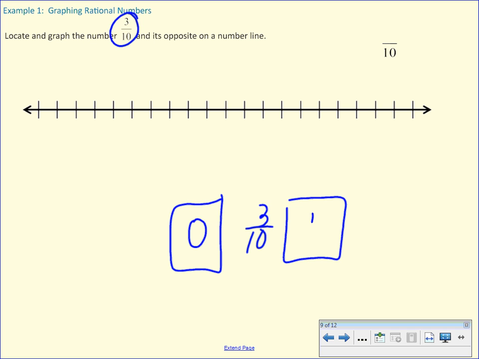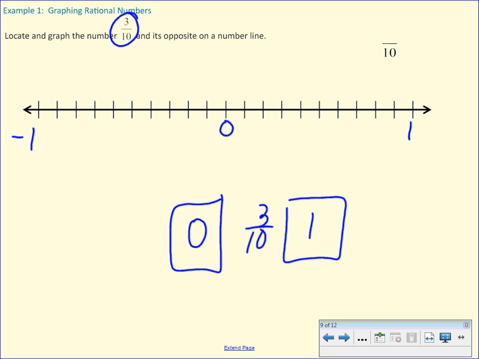Right, between 0 and 1. If I ate 3/10 of a pizza, I ate more than none, and I ate less than the whole pie. So I know that my number line is going to go from 0 to 1 and -1. And 3/10 falls in between 0 and 1.